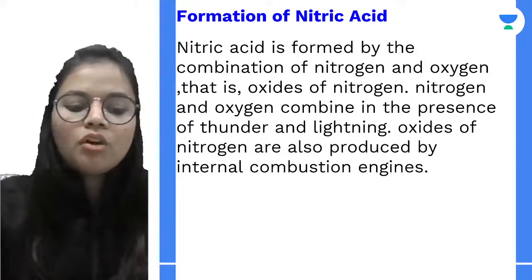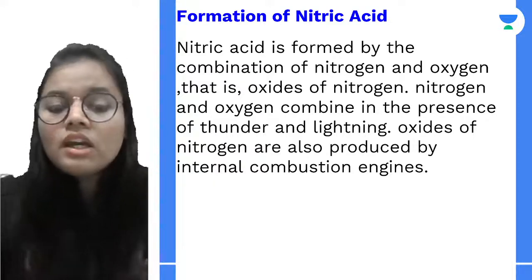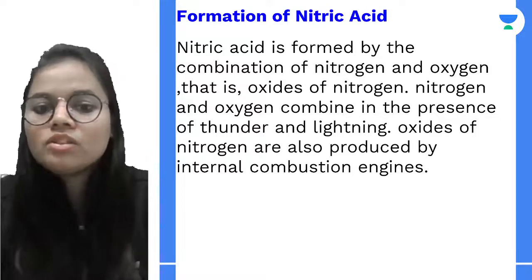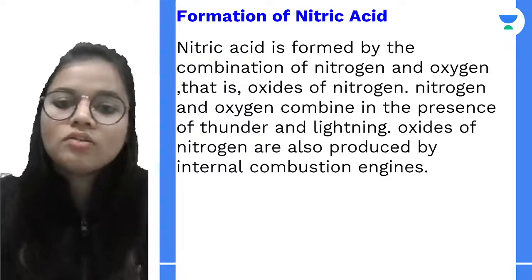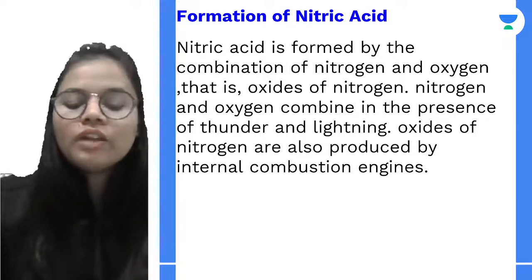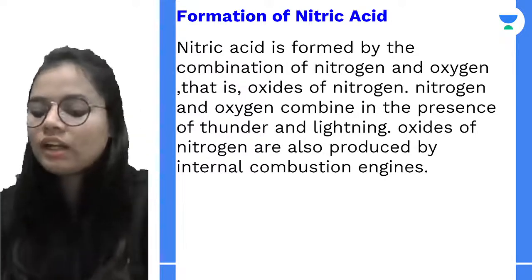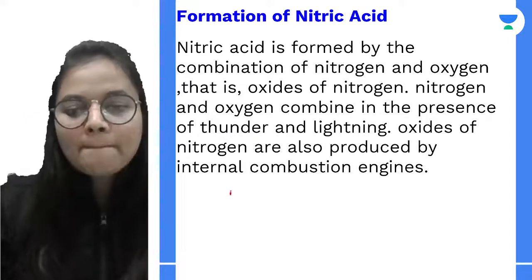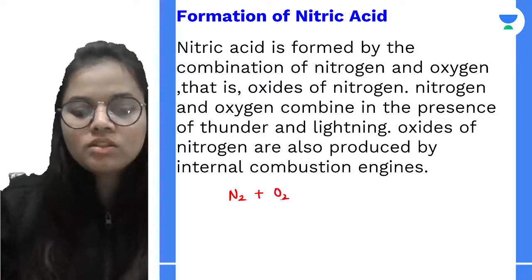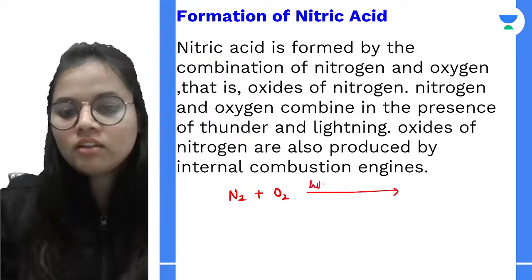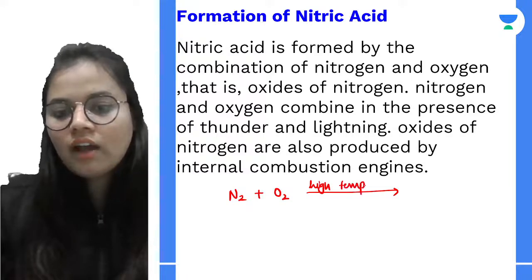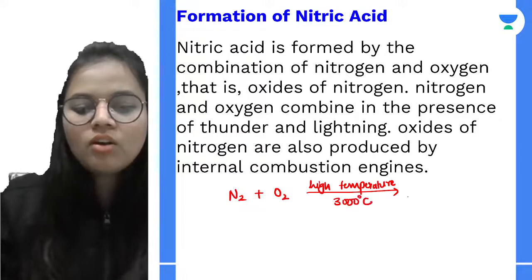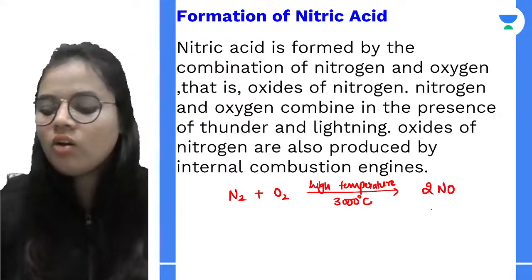Now, talking about the formation of nitric acid, how is it formed? Nitric acid is formed by a combination of nitrogen and oxygen, that means oxides of nitrogen. As I told you, nitrogen and oxygen combine in the presence of thunder and lightning, in the presence of electrical discharge. The nitrogen and oxygen combine at high temperature, almost 3000 degrees Celsius, and we get the oxide.